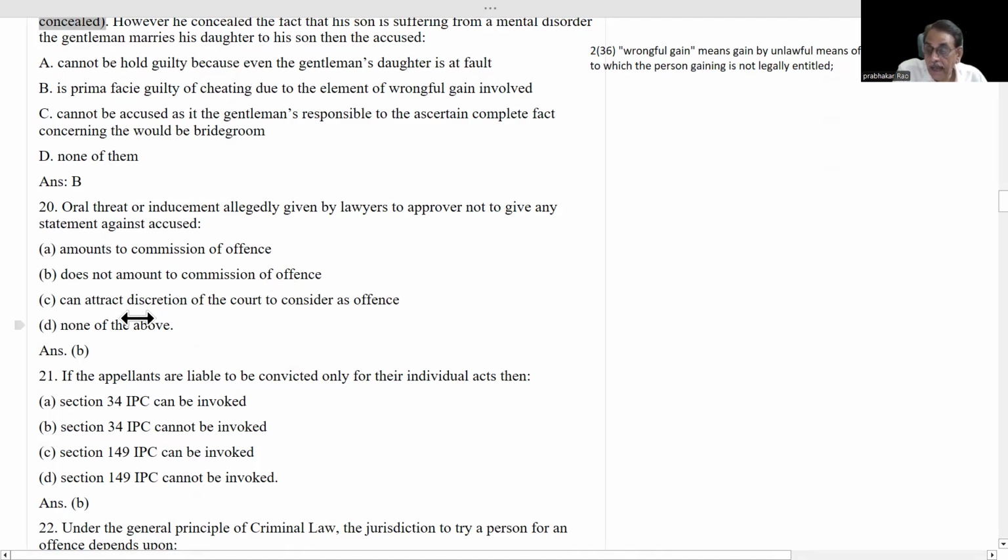Now, the answer is saying it does not amount to commission of offense. If the accused's counsel threatens or induces, meaning giving something in return, if he approaches the approver, the counsel for the accused approaches the approver and says, I will give you this and that thing, don't say anything against the accused, whether it is an offense or not.